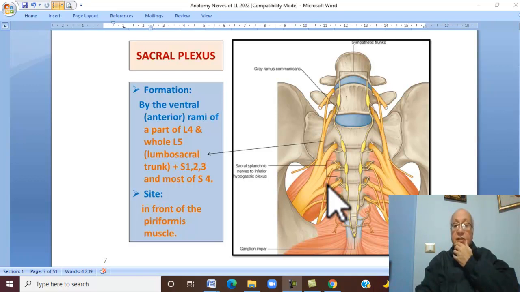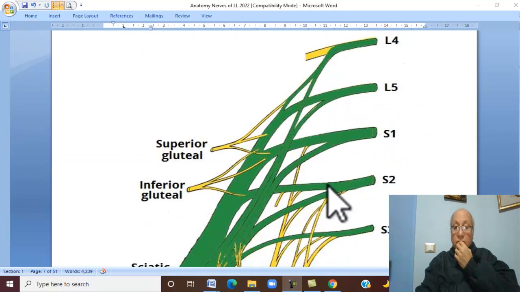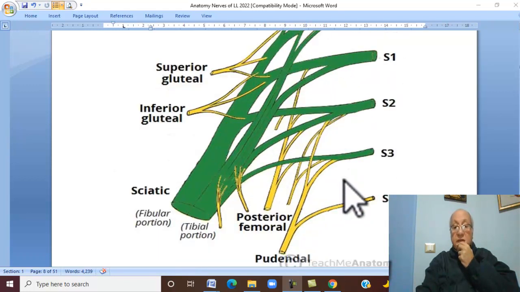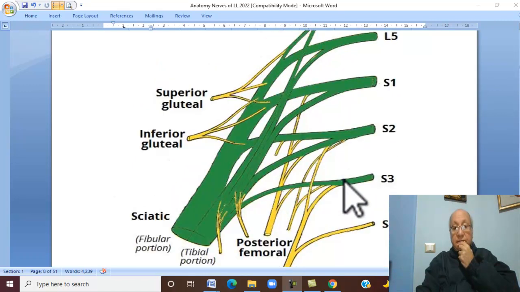What are the branches of the sacral plexus? The branches of the sacral plexus can be remembered by the following. First of all, two nerves arise from the roots of the plexus.